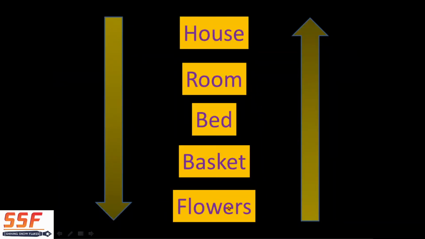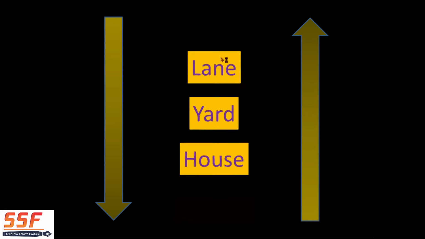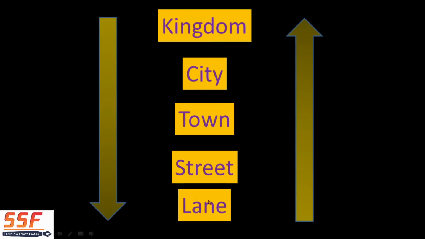So here, now we are going in the opposite direction. Now we have seen the flowers, okay. Now flowers, if you want to take, you can take, okay. So flowers are in the basket, so it's a basket of flowers. We are in the bedroom, okay. Which room? Bedroom. Then we are in the house, and again we are coming into the yard. As we are going back, now we are closing, okay. So we will go to the lane, the small lane, the small road, then the street. We come to the big road, the street.